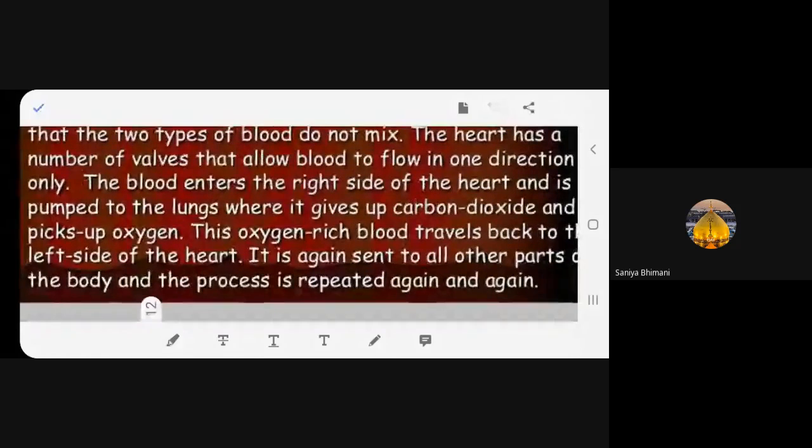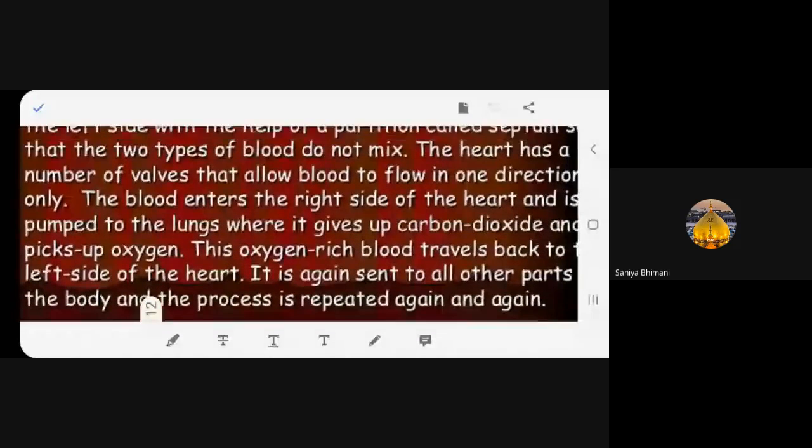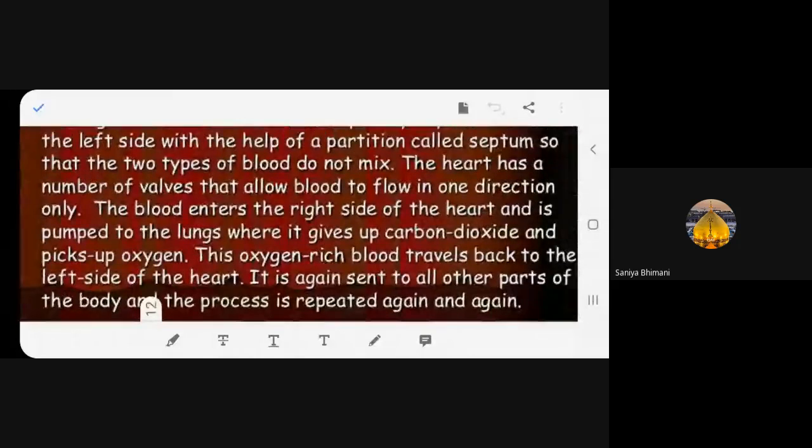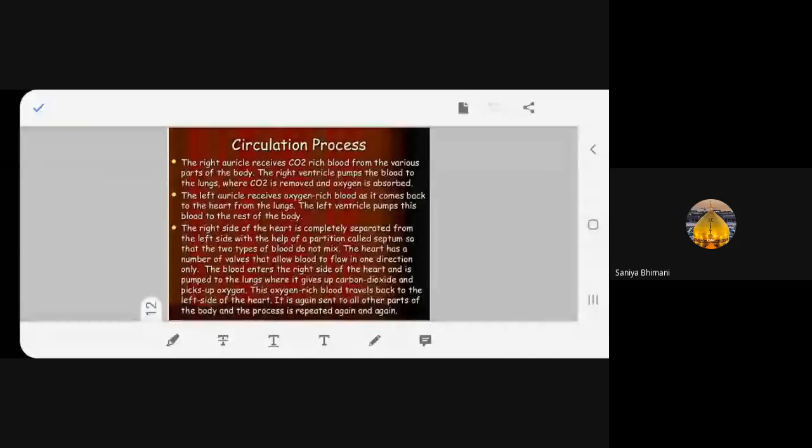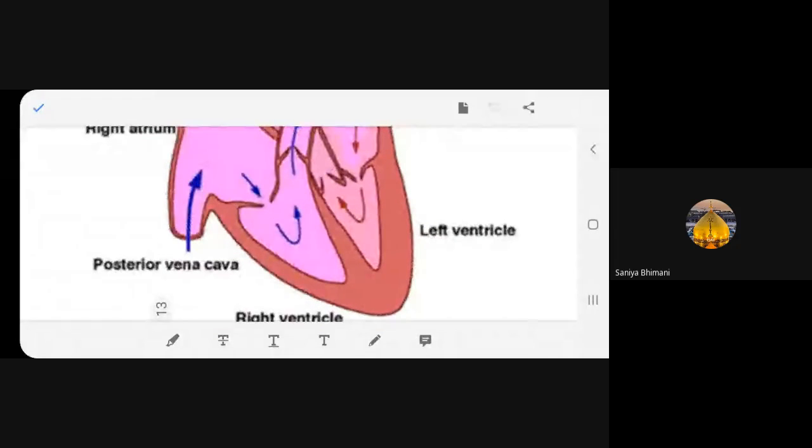The heart has a number of valves that allow the blood to flow in one direction only. Now can you see this portion? This is a valve. This is a valve. Can you see this portion? This is again a valve. That means the flow of blood is only in one direction.